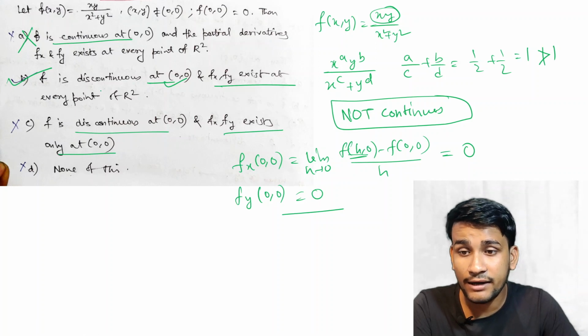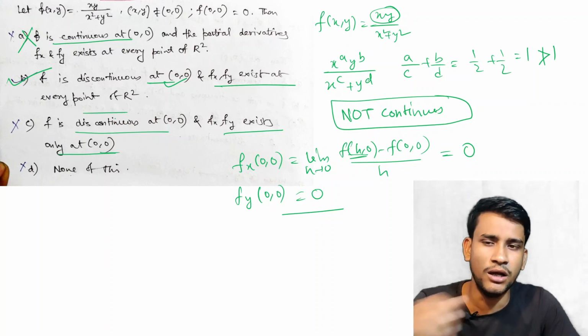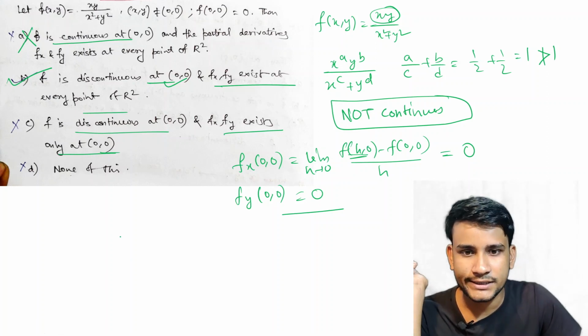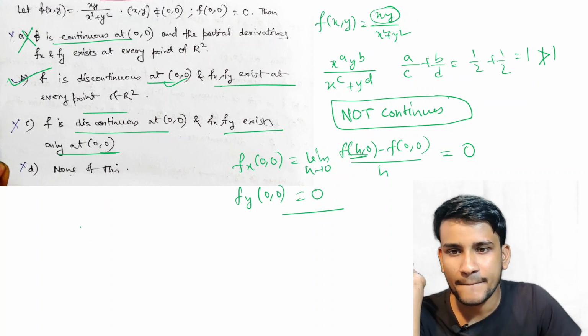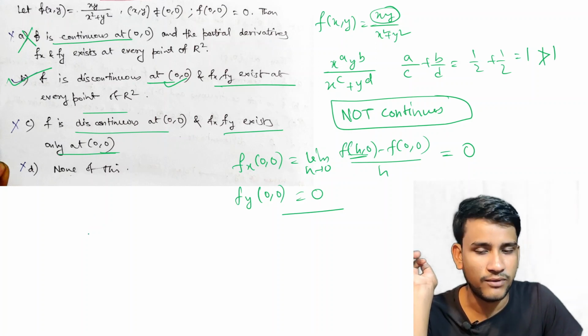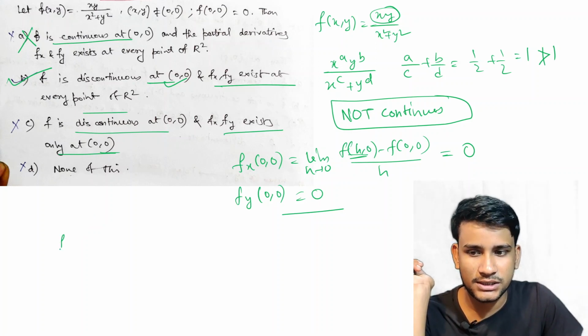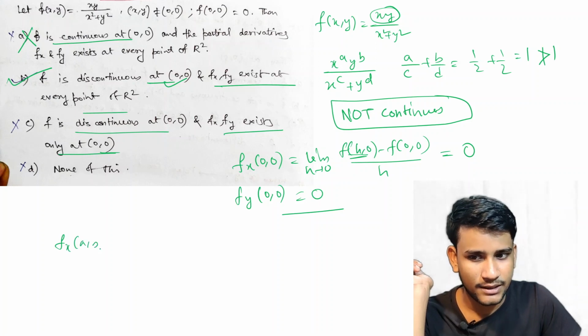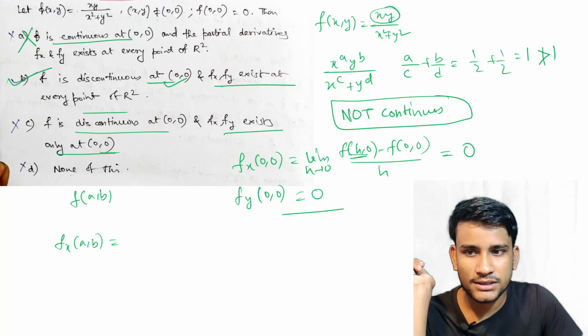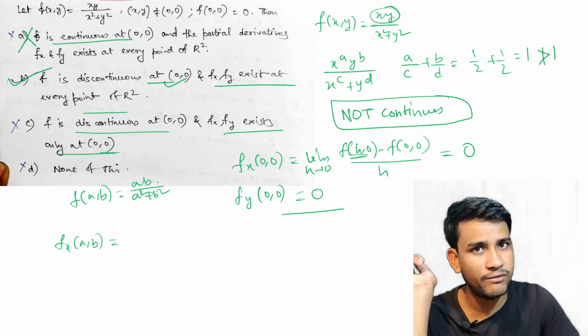Fx, fy only at (0,0)? At every point, it says (0,0). But if we calculate at another point, xy not equal to (0,0), how can we find fx, fy? So fx(a,b) equals what? Now f at (a,b) is equal to ab by a square plus b square, a finite value obviously.